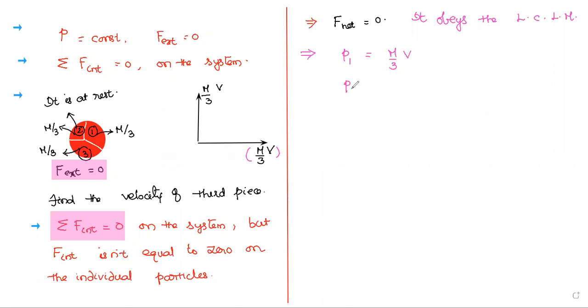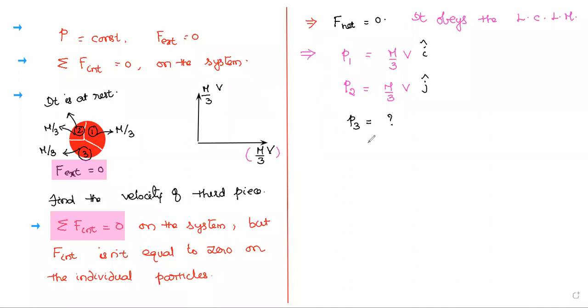And linear momentum of second piece, m by 3 into v, is moving along x-axis, so I take it as i cap. And another linear momentum of second piece is moving along y-axis, so I write it as j cap, m by 3 into v. And linear momentum of third piece I don't know, that's why I just put a question mark here.